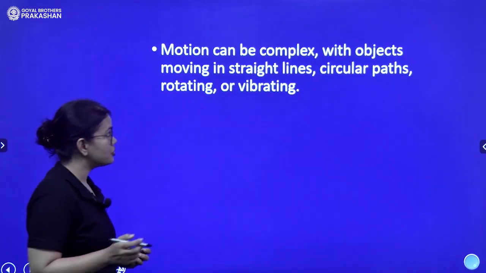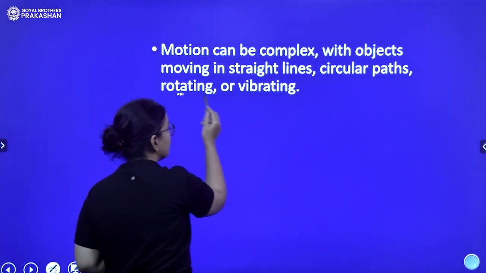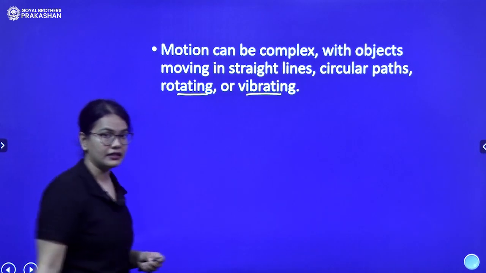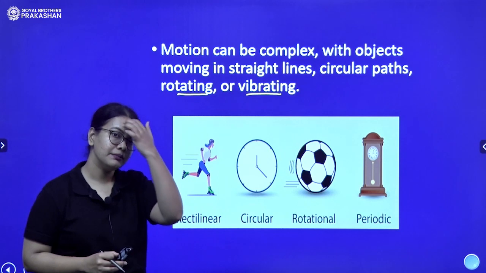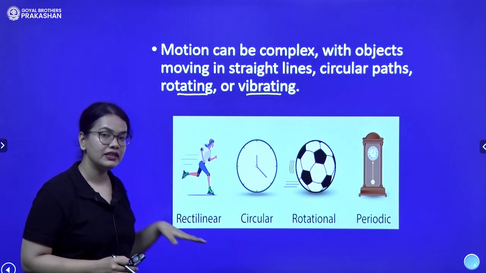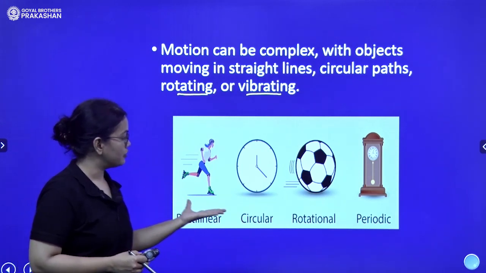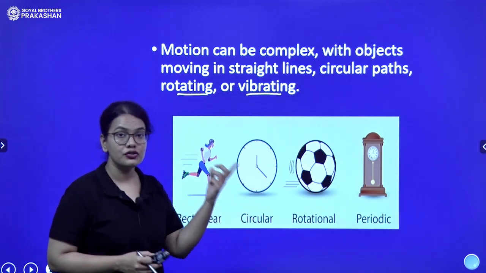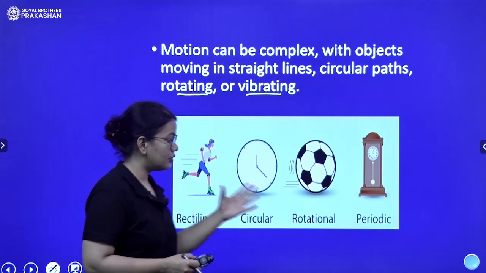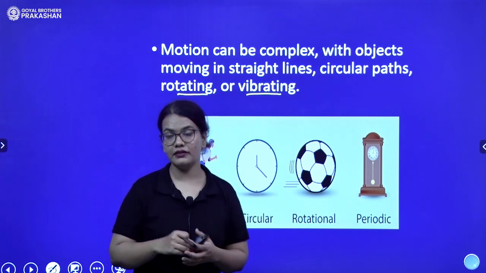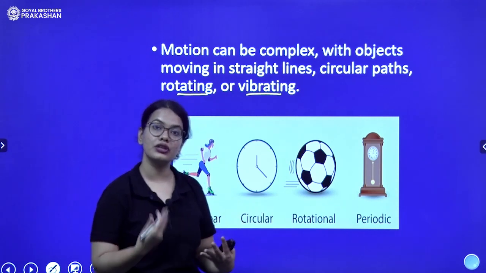Then motion can be complex, with objects moving in a straight line, circular path, rotating or vibrating, right? Now see, a person who is skating is moving in a straight line, not taking turns. That is straight line motion. Then you have circular motion. The hands of the clock undergo circular motion. Rotational motion, you must have seen the football. When you kick the football, it rolls like this. So that is rotational motion.